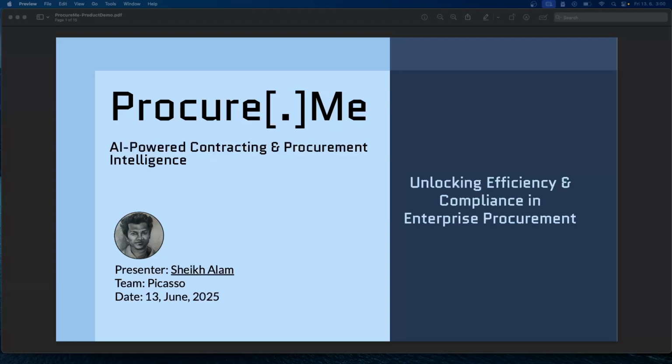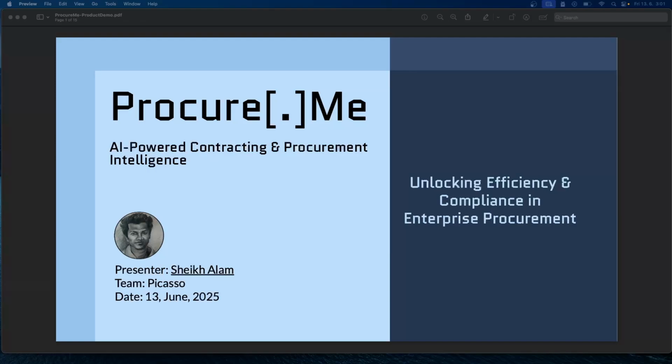Today I'm going to present an application called ProcureMe, which I have developed throughout this 7-week bootcamp. It's an AI-powered application to unlock efficiency and compliance in enterprise procurement. As part of this demo today, I will only focus on contract management.